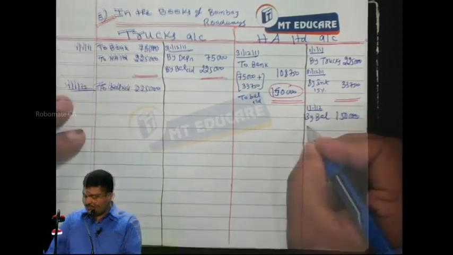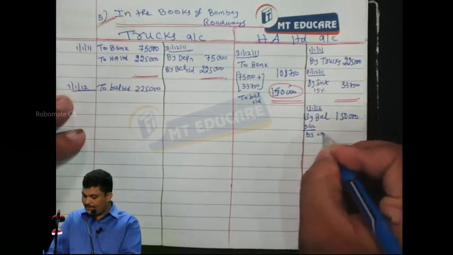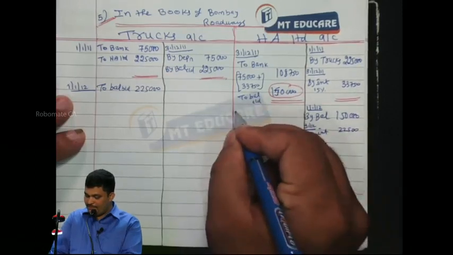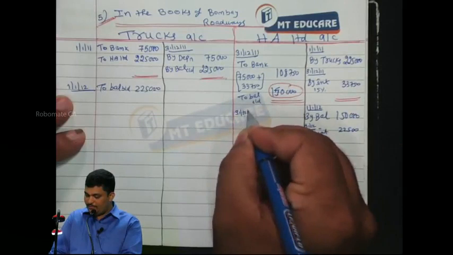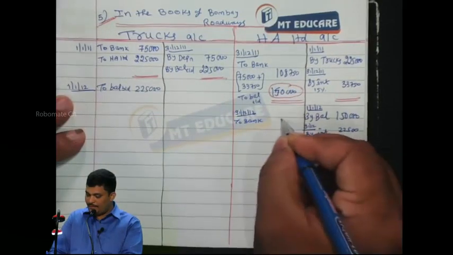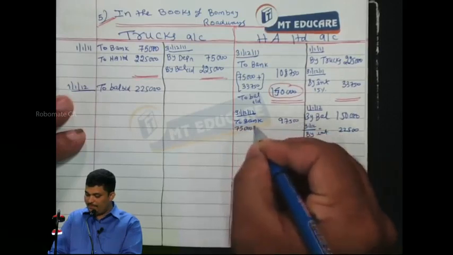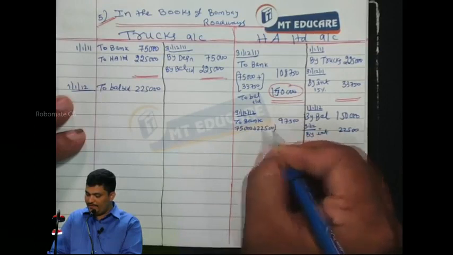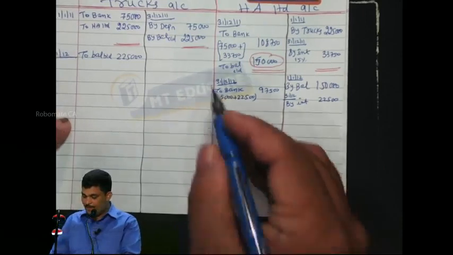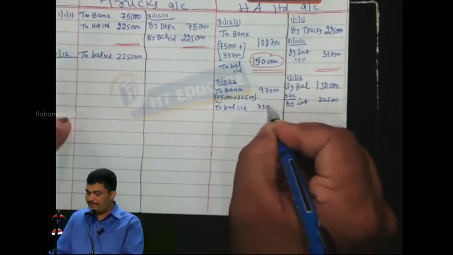Quickly take. 31st December by interest 22,500. 31st December 2012 to bank 97,500. 75,000 plus 22,500, 97,500. Everybody? To balance carry down 75,000.